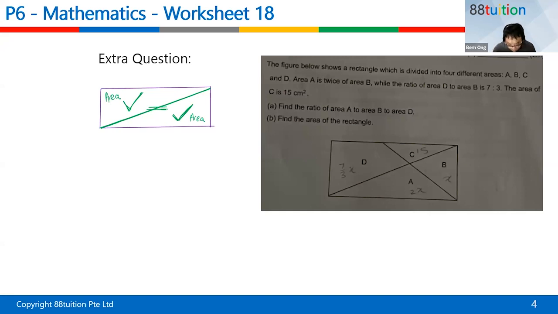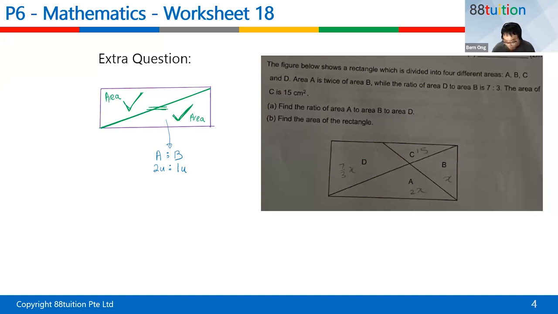Right, so let's take a look. We have 4 different areas, A, B, C, D. Area of A is twice the area of B. If we zoom into the bottom half down here, we have area of A is to area of B. Twice means 2 units is to 1 unit. I purposely put it as a ratio.